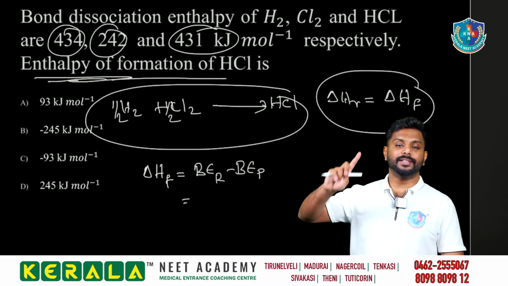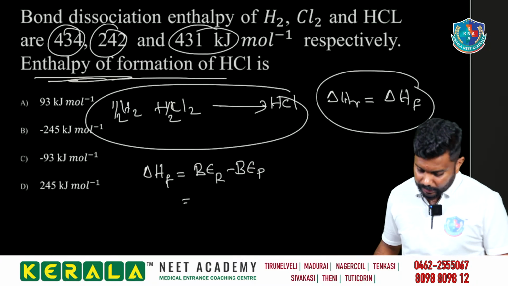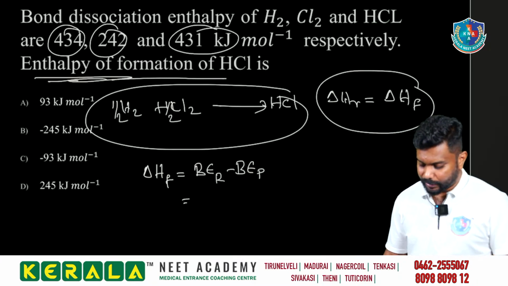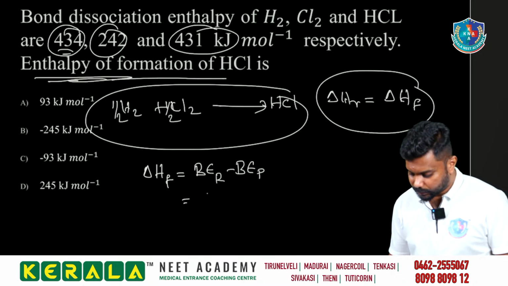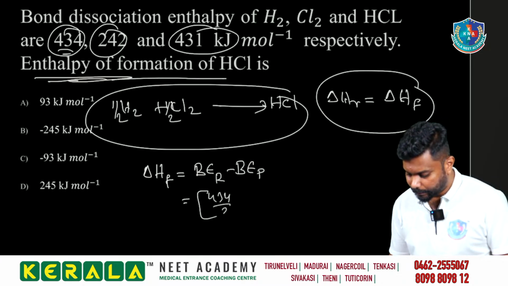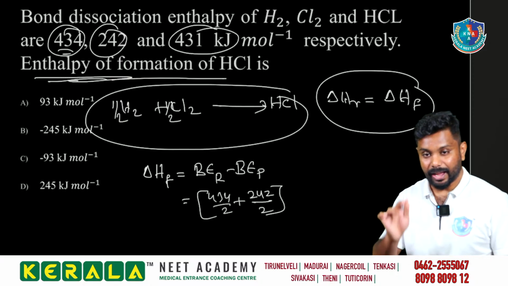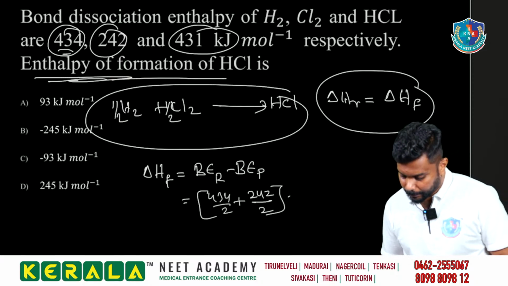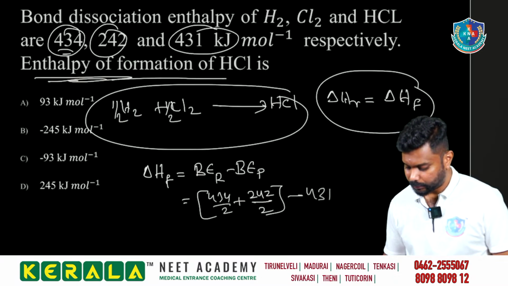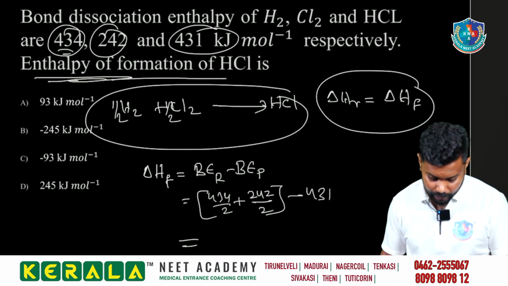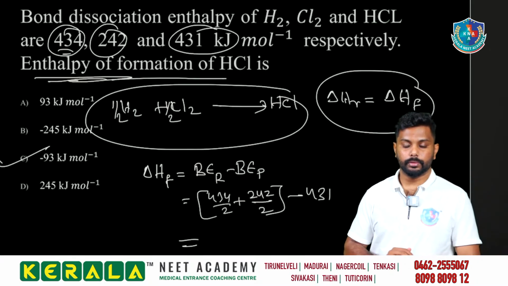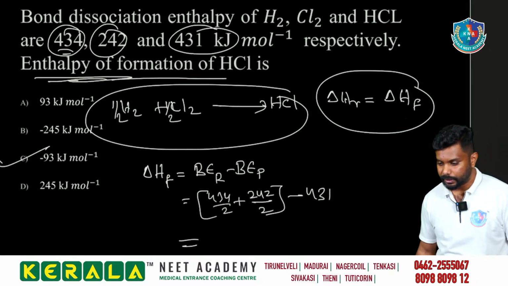Only in the bond enthalpy case, reactant minus product. So that is equal to 434 divided by 2 plus 242 divided by 2, minus 431. You will be getting minus 93 kilojoule.